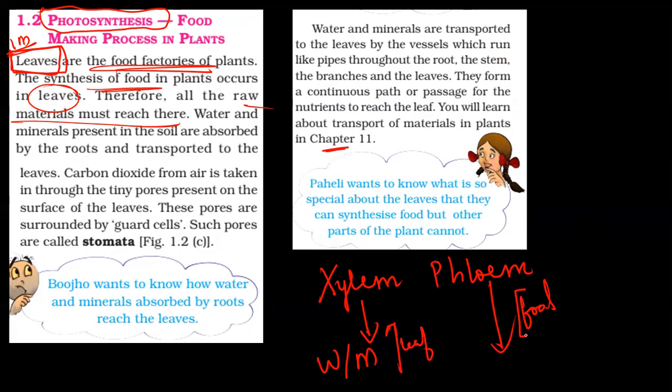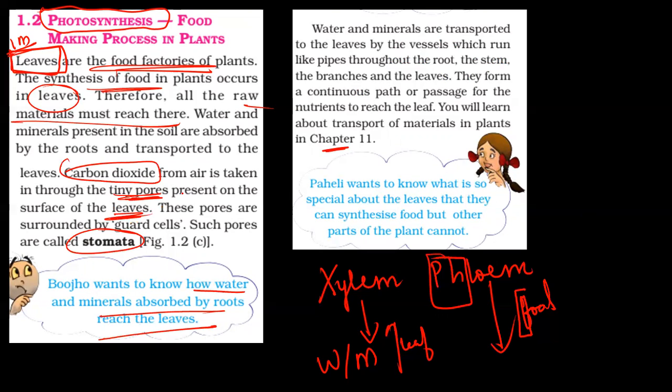And the trick was: phloem, food, FF pronunciation, phloem food. They are vascular tissues, and the question is asked here, how do water and minerals reach the leaves? It is through the tissue known as xylem, which carries water and minerals. Carbon dioxide is taken in through tiny pores known as stomata, which are present on the leaves. They are surrounded by guard cells, like kidney beans. This pore is the stomata, actually the stomatal opening.